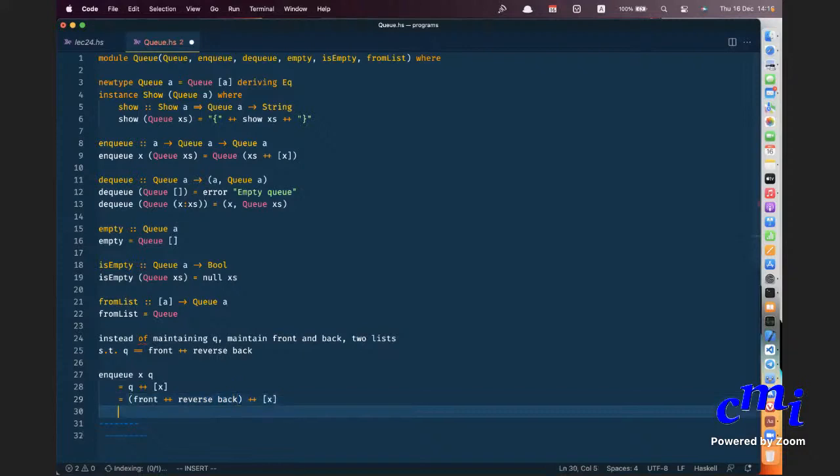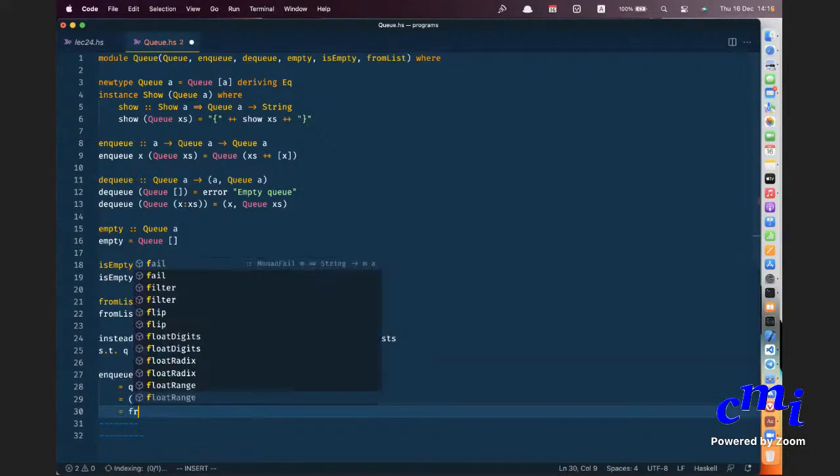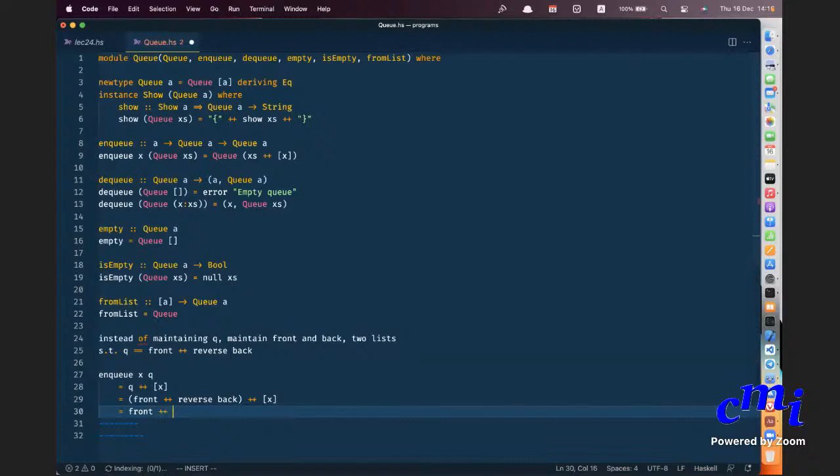So you parenthesize the other way. But what is reverse of any list plus a single element? Don't think of NQ. Just talk about reverse.